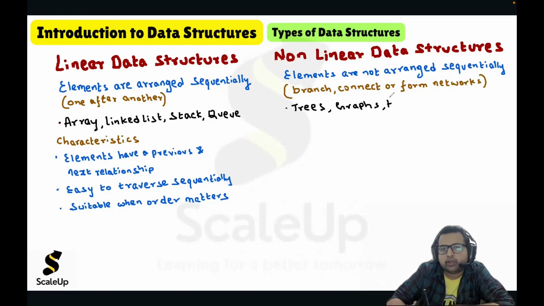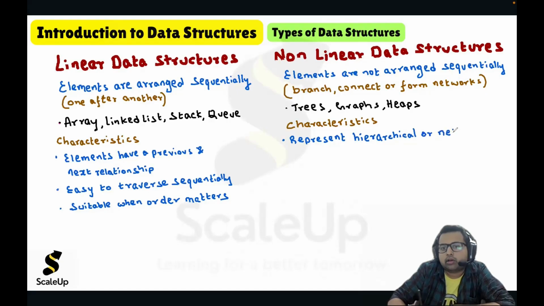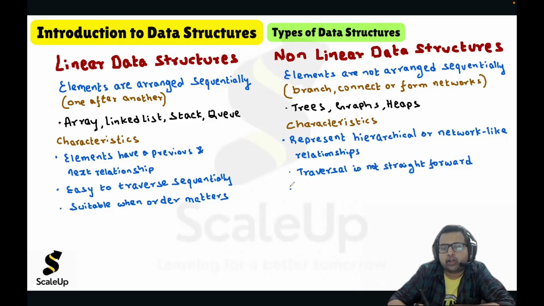They are very common examples of non-linear data structures. We also have heaps. If we talk about the characteristics of non-linear data structures, they represent some sort of hierarchy, hierarchical or network-like relationships. Here the traversal is not straightforward. It will be tricky. And non-linear data structures are used in complex scenarios like searching.